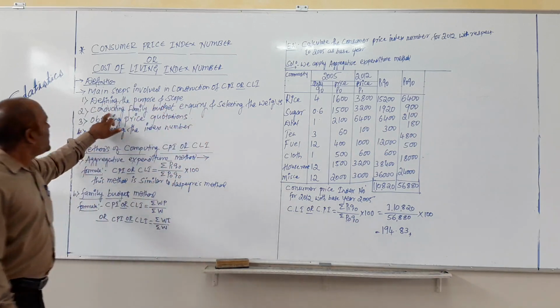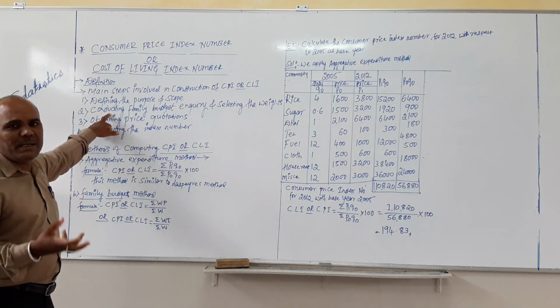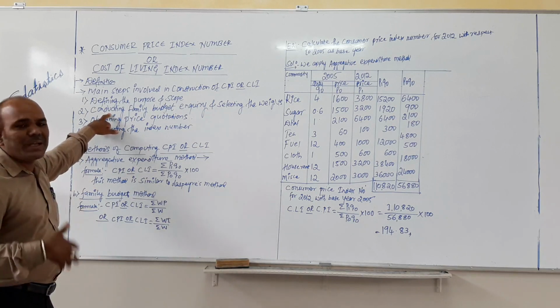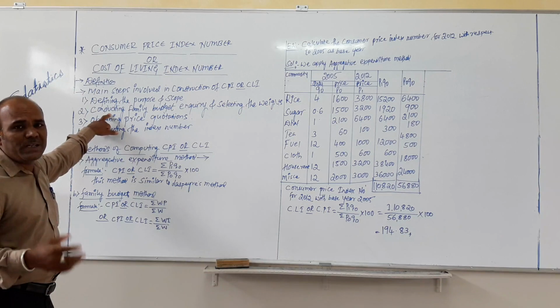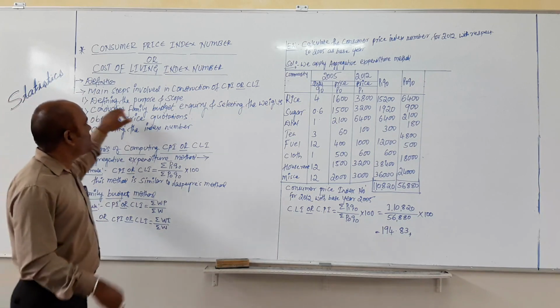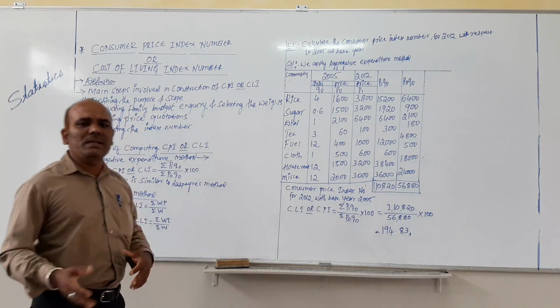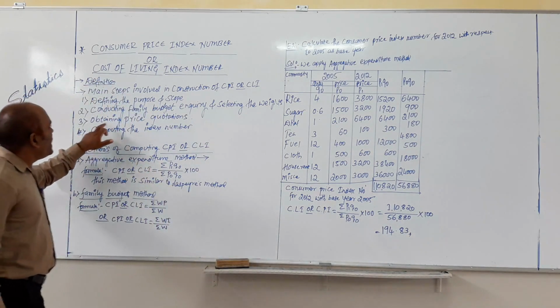Conducting family budget inquiries is nothing but we randomly select some families. We will inquire about the commodities they consume monthly or regularly, what kind of commodities they consume. On that basis we are going to select the items. Normally we select only the basic needs of the people. And the third one, obtaining price quotations.